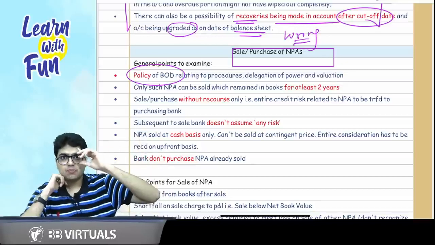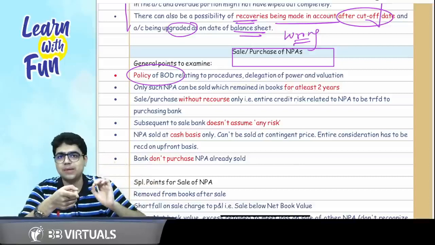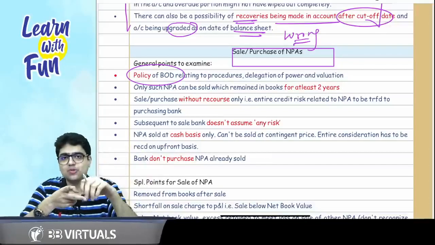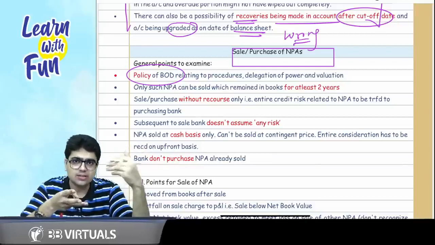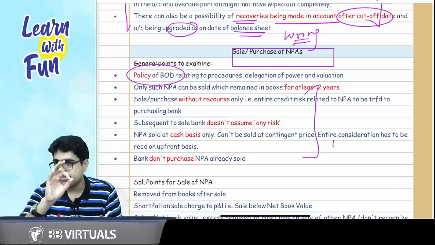That means, first of all, you will sell it for cash. Doodh ka jala chhach bhi fook fook ke peeta. That means you have seen that credit is not working in your favor, so you will sell it for cash. Plus, you will not buy it again. Once sold, it is sold. All the risk of that NPA transfers with it. That's all that you need to remember.